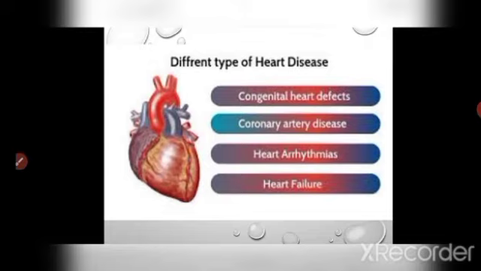Then the other one is cardiac arrest. Cardiac arrest is sudden failure of heart to pump blood. Its symptoms are sudden collapse, no pulse, no breathing, and loss of consciousness. This may be predicted by chest pain. The third disease is hypertension.